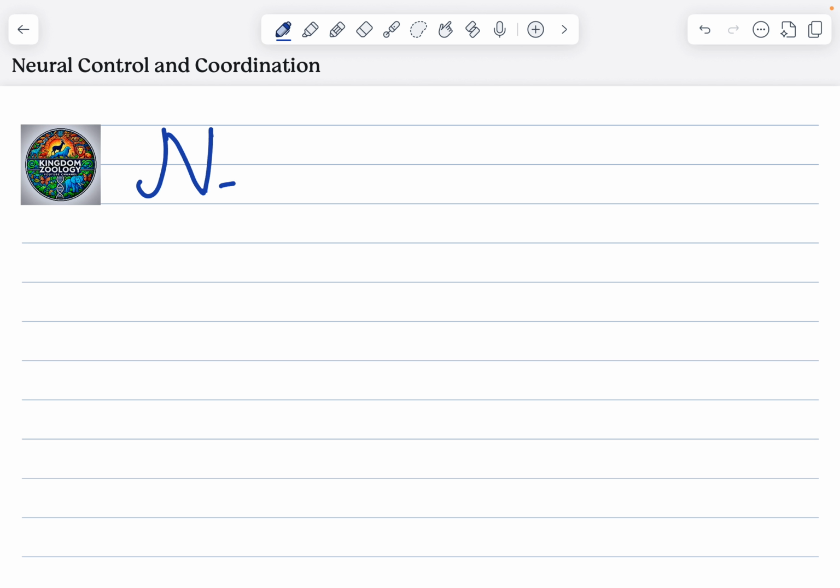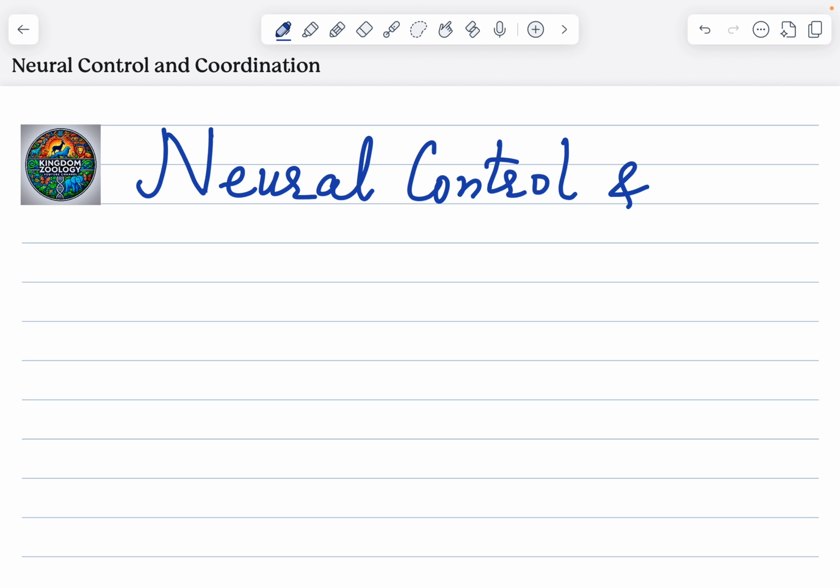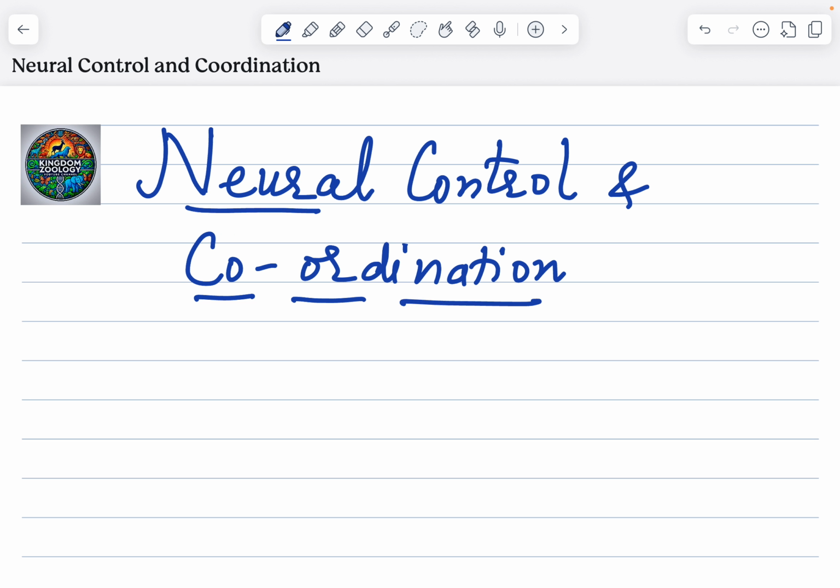So today we'll be actually taking up some important sections of the neural control and coordination chapter. Now, if we talk about neural control and coordination, there are two types of systems in our body that help in coordination of various organs or various functions with each other. One of them, as we can see in front of us, is neural control and coordination. The other one is endocrine, that is basically chemical control and coordination, which includes hormones produced by the endocrine glands.